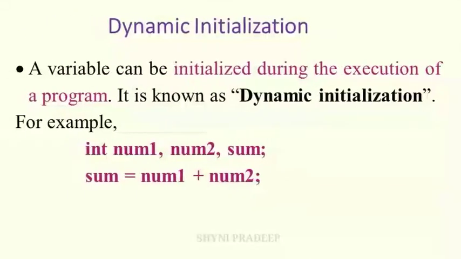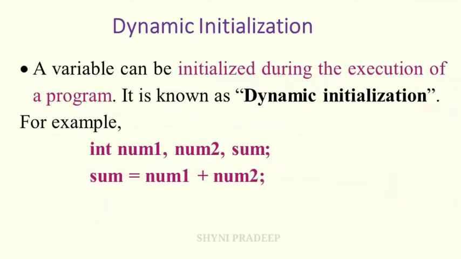Next, let us see about dynamic initialization. A variable can be initialized during the execution of the program; that is called dynamic initialization. For example, int num1, num2, sum. num1, num2, sum are the variables, int is the data type. You have to store integer values here. See here, the sum value is initialized during the execution of the program. Here sum is equal to num1 plus num2. So you add the values of num1 and num2 and store that value in the sum variable.